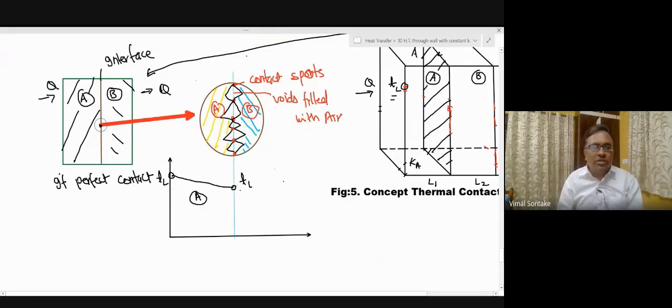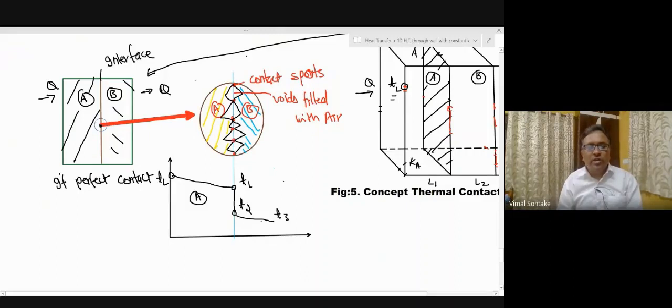Now, because of this thermal contact resistance offered at the interface, temperature of the interface will drop, let's say from T1 to T2. And further, temperature drop will take place from T2 to, let's say, some value T3.